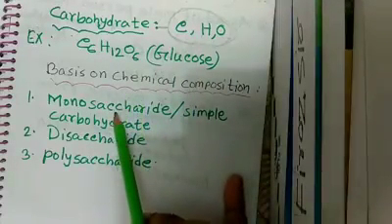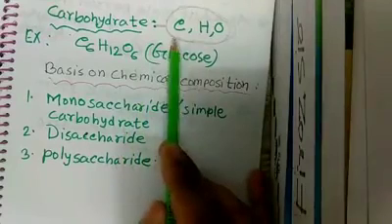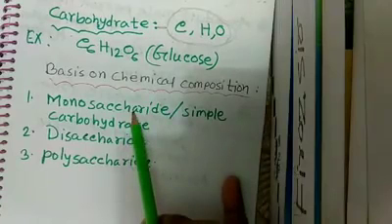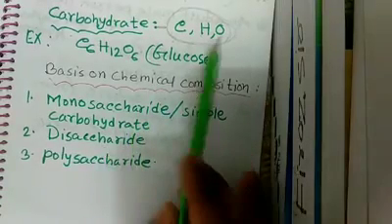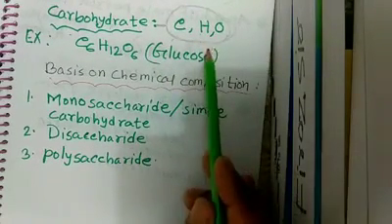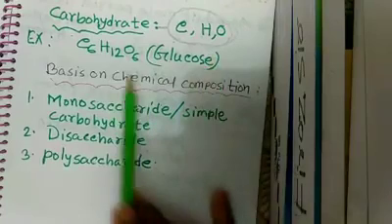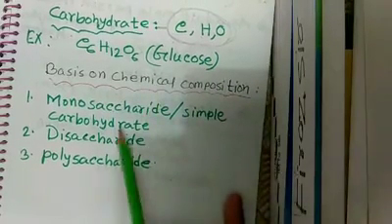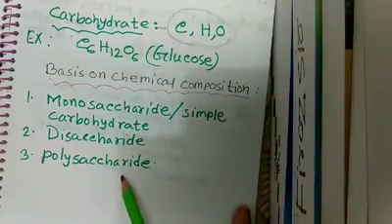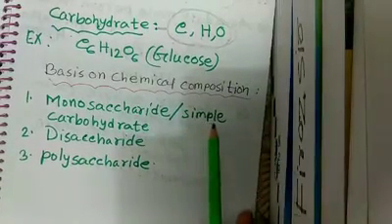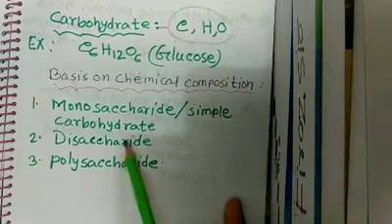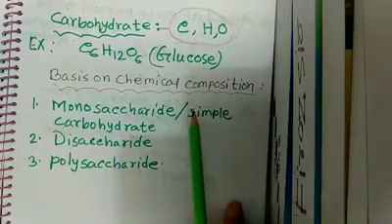If any food contains one molecule of CaSO, it is known as monosaccharide. Disaccharide contains two molecules, and polysaccharide contains more than two. Monosaccharide is easily digested in our stomach, and after digestion, disaccharide and polysaccharide become monosaccharide. We have to remember these things.